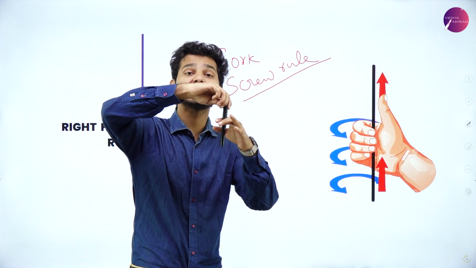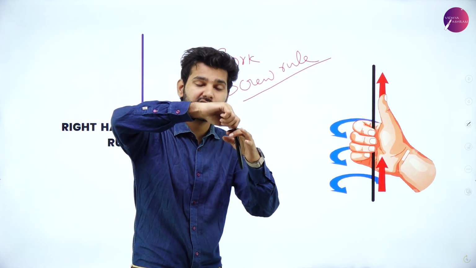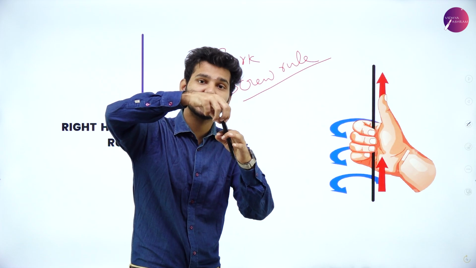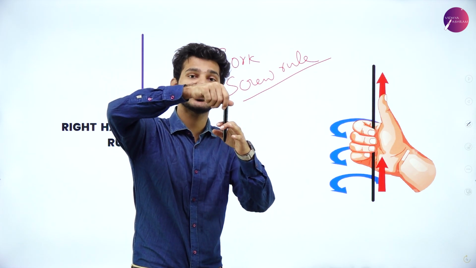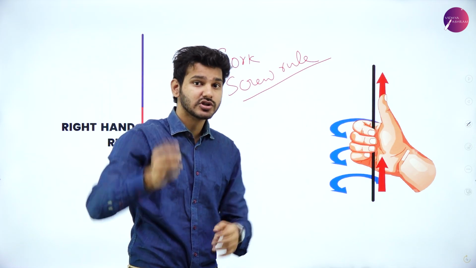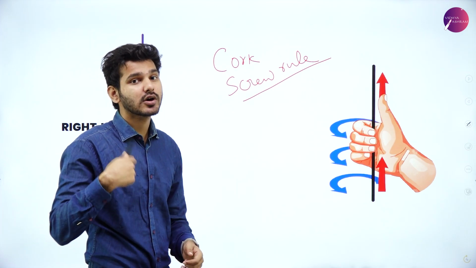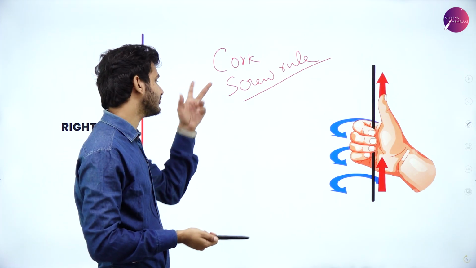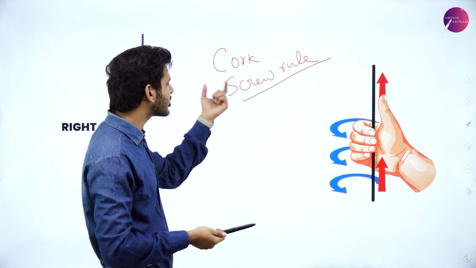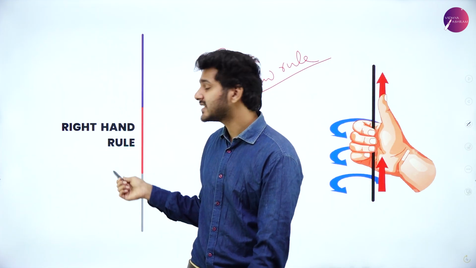That is, as I turn it to the right hand side, it goes inside, and if I turn it to the left hand side, it comes right out. So that is known as the right hand corkscrew rule, or simply the right hand rule.